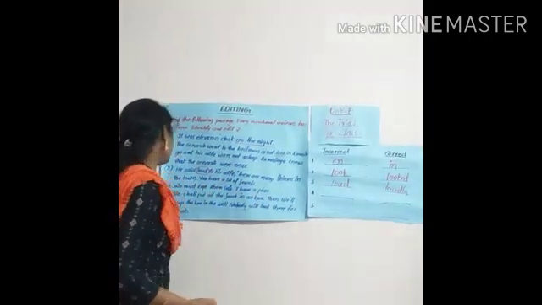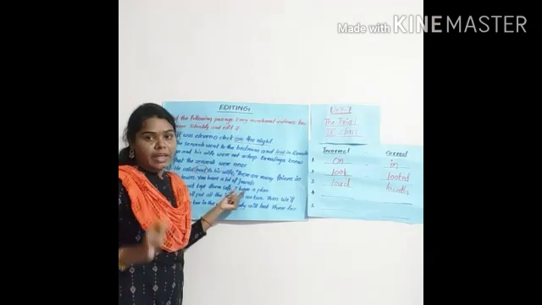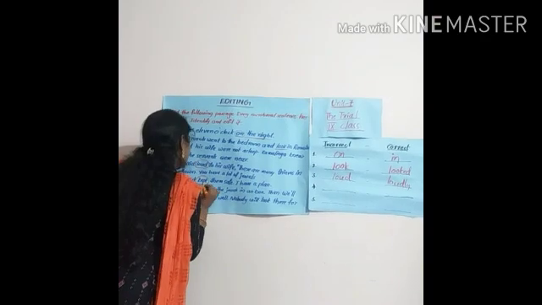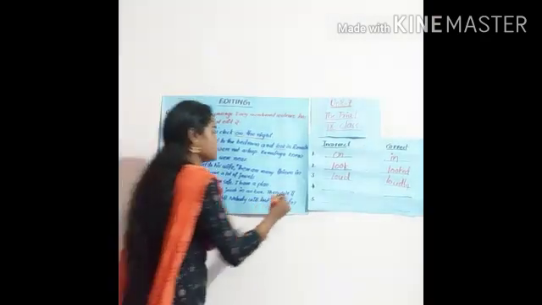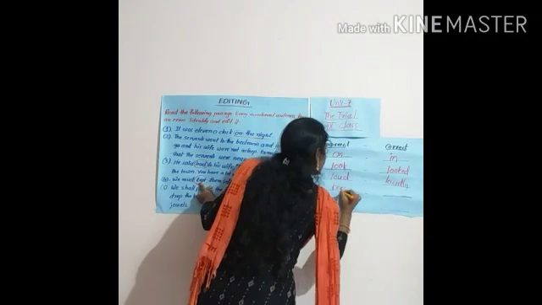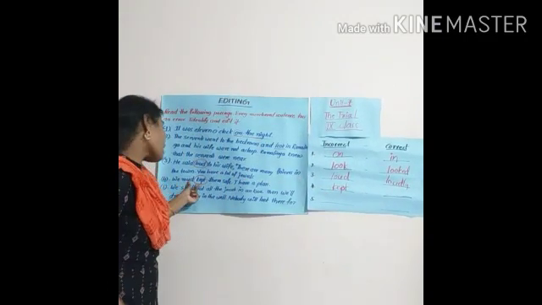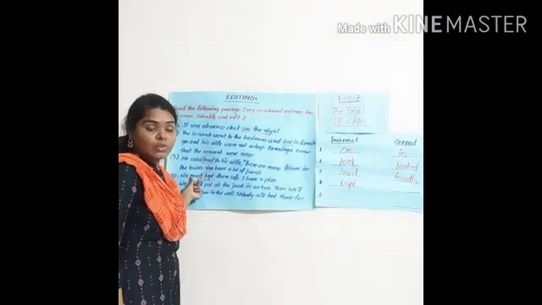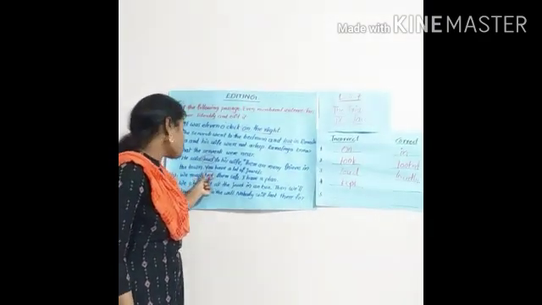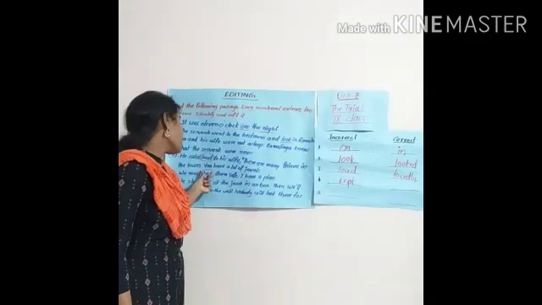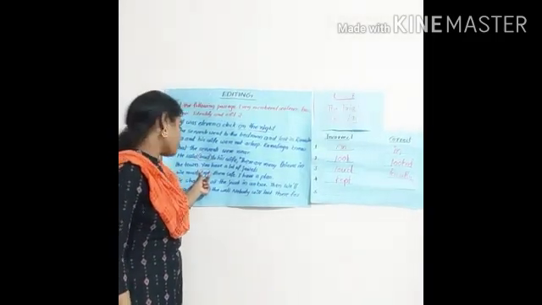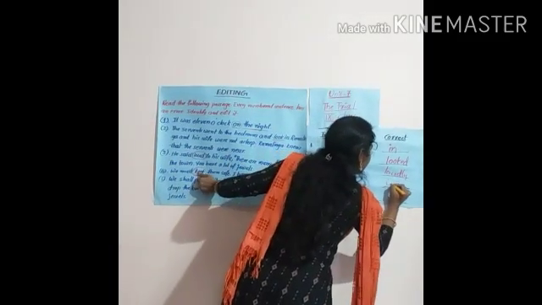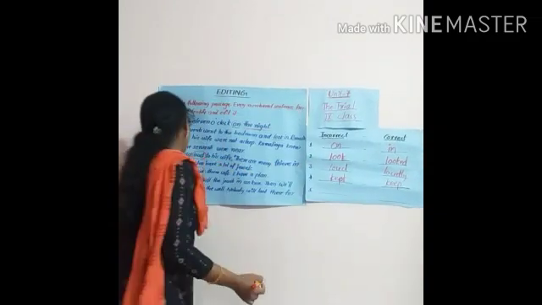Then go to the fourth one. We must keep them safe. I have a plan. So what is the mistake here? Yes, the mistake is kept. We must keep. Here the mistake is kept. So what is the correct one here? Here it is a helping verb and it is a modal auxiliary. So after the modal auxiliary, there should be a V1 and we should write the verb in the simple present form. So here we have to write keep. So then we go to the fifth one.